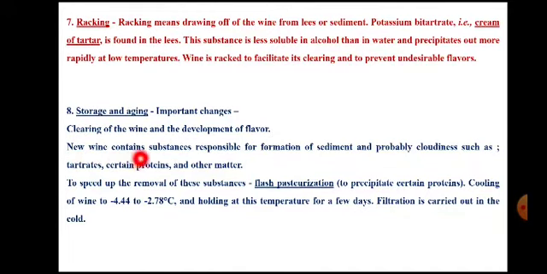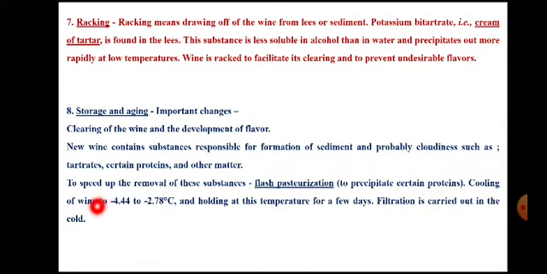So new wine contains substances which are responsible for formation of sediment and cloudiness or turbidity in wine. These substances are tartarates, proteins and other matter. Now such substances have to be separated, which are responsible for formation of cloudiness. To speed up the removal of these substances, there is a process which is operated at low temperature called flash pasteurization. Flash means within a short period, and this is particularly for the separation or the precipitation of proteins.